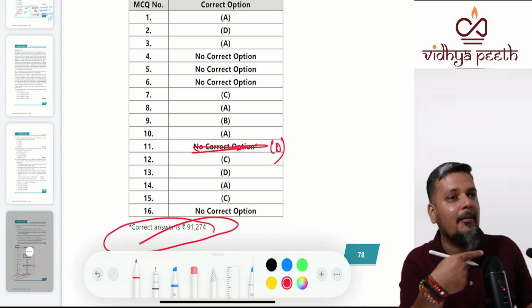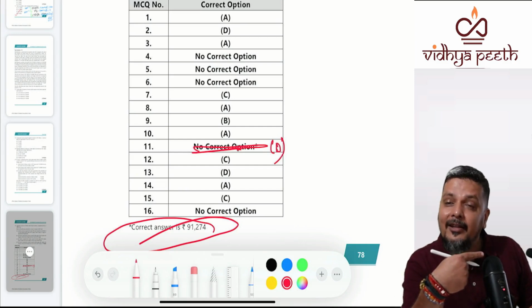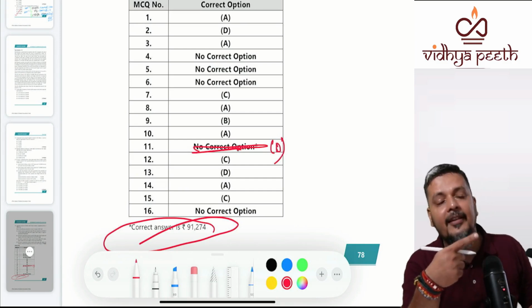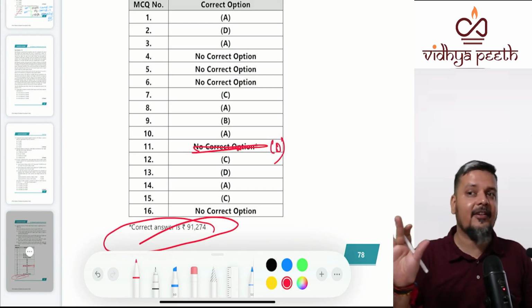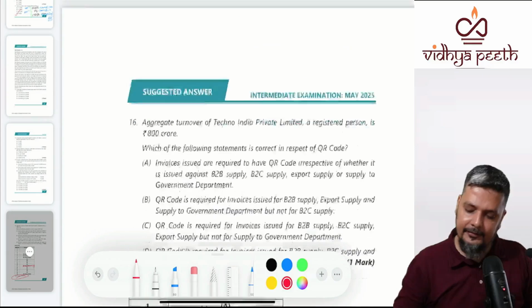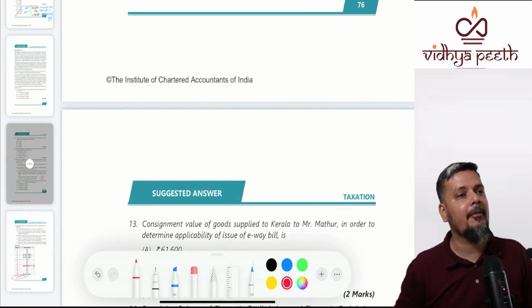This is not RTP, MTP. This is your exam paper. 16 questions. There are 5 questions where there is no correct option. Out of which I am not referring to direct tax. I am only referring to indirect tax. One, they have said no correct option, but there is a correct option. There is another where there is no correct option, which is right. Yes, there is no correct option in the last question. Clear? For sure. The moment they have multiple answers, they will give marks.